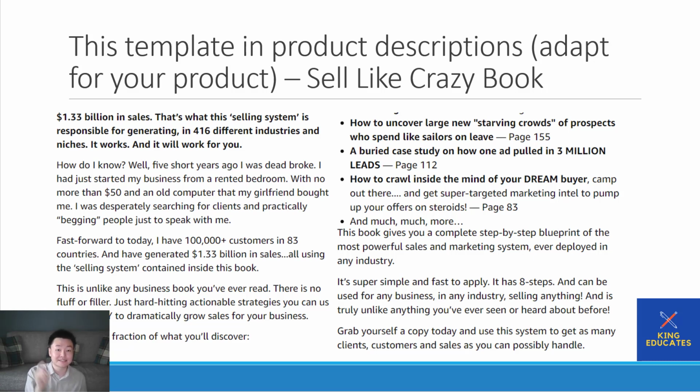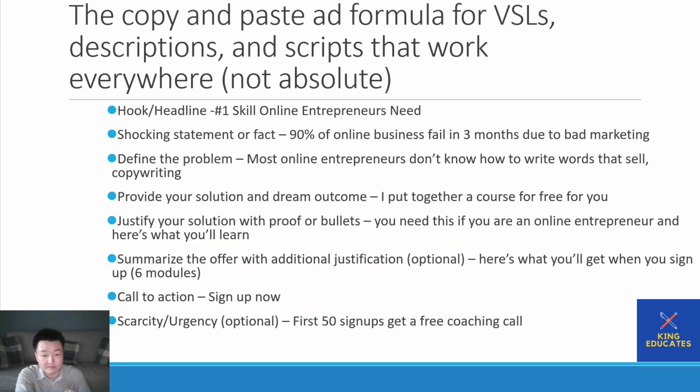This is what this selling system is responsible for generating in 416 different industries and niches. It works, and it will work for you, okay? So this is their headline, their shock statement: 1.33 billion in sales. What's next? Define the problem.